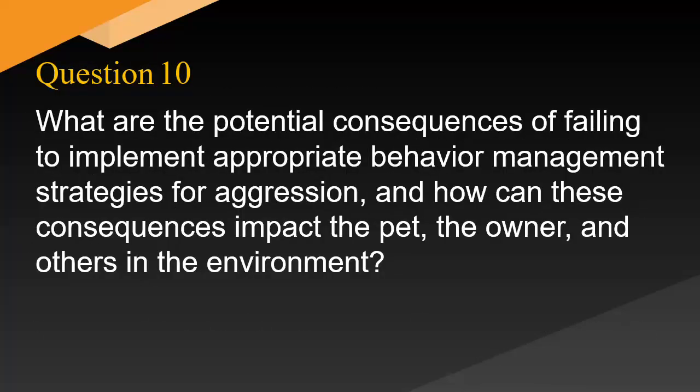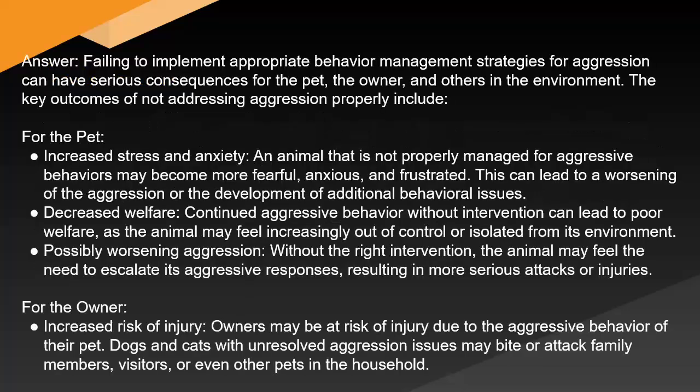What are the potential consequences of failing to implement appropriate behavior management strategies for aggression, and how can these consequences impact the pet, the owner, and others in the environment? Answer: failing to implement appropriate behavior management strategies for aggression can have serious consequences for the pet, the owner, and others in the environment. The key outcomes of not addressing aggression properly include: for the pet, increased stress and anxiety.